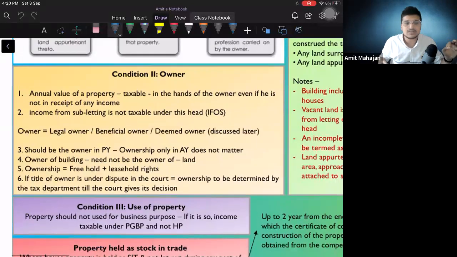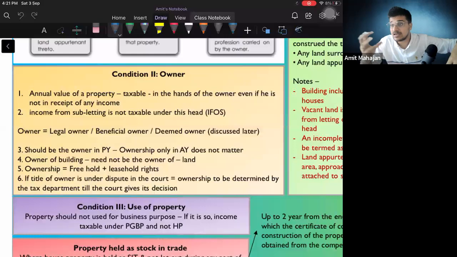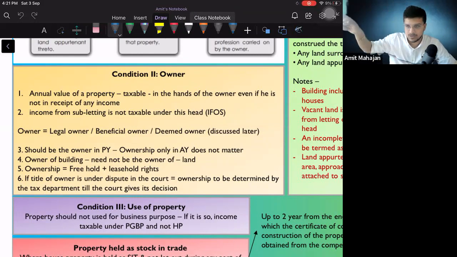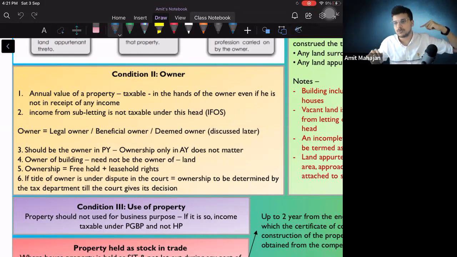If title of the owner is under dispute in the court, then ownership is to be determined by the tax department till the court gives its decision. इसका मतलब I am the owner and my brother is also claiming that he is the owner. Then the ownership is in dispute. Then in whose hands it will be taxable? Rental amount, my hands or my brother's hands? Then in that case, ownership is to be determined by the tax department till the order comes from the court.